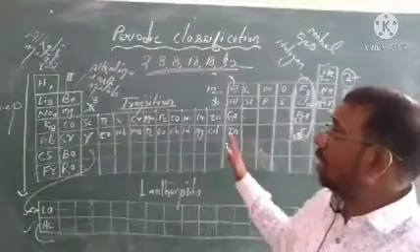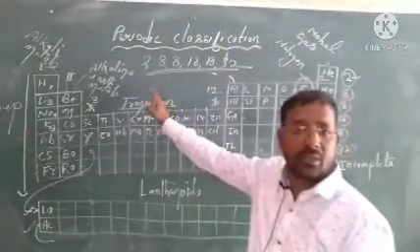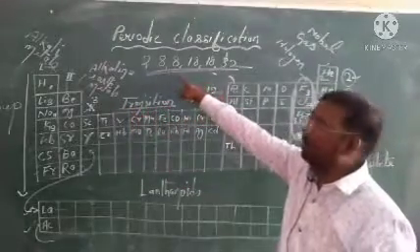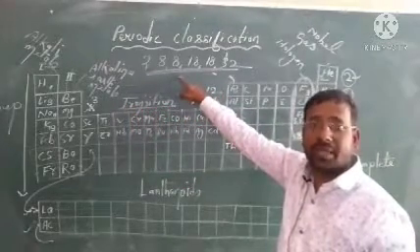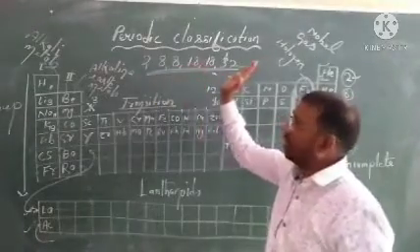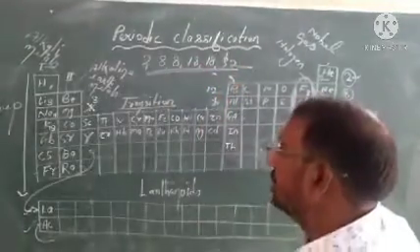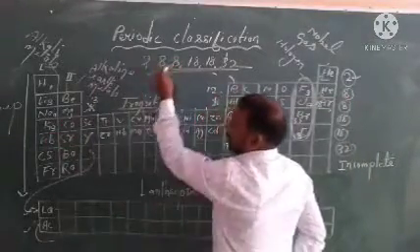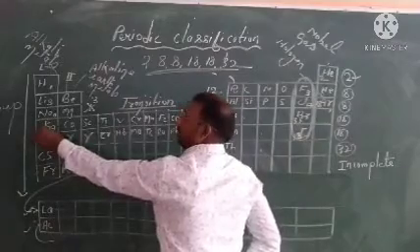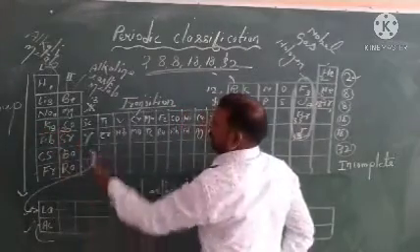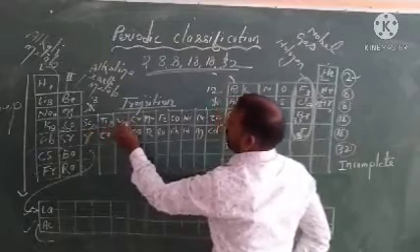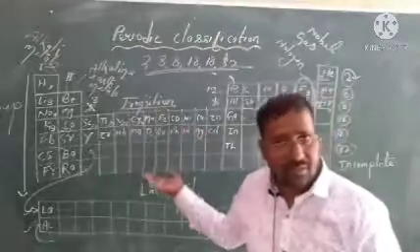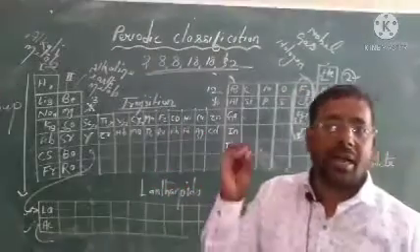Just learn how many periods are there, how many groups are there, the name of the first group, second group, and one thing I have given you, the magic number. By the magic number you can write every atomic number. Suppose I have written here 19, so you will get calcium. First you got the atomic number of potassium, then calcium 20, then scandium 21, 22, 23, 24, and so on, you can get all the atomic numbers of the elements. So the magic number is a very short trick to find out the atomic numbers of all elements,